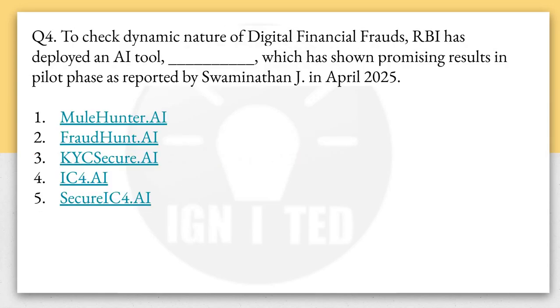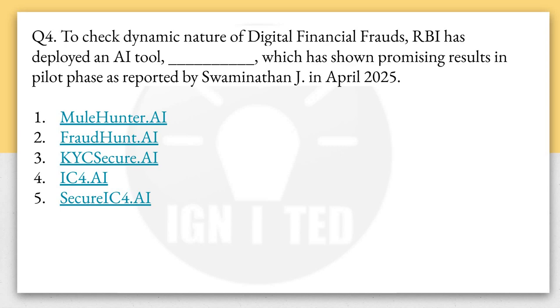Now come to the fourth question. It says, to check the dynamic nature of digital financial frauds, RBI has developed an AI tool. The name of that AI tool is MuleHunter.AI, which has shown promising results in the pilot phase with some of the banks. And it was reported by Swaminathan J in April 2025.